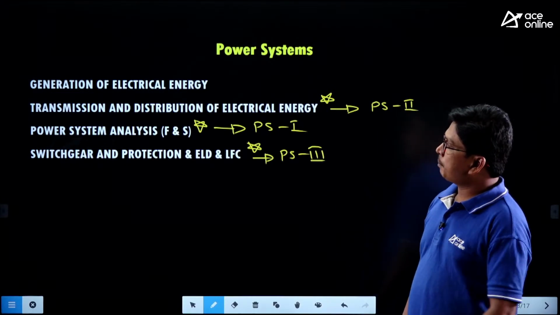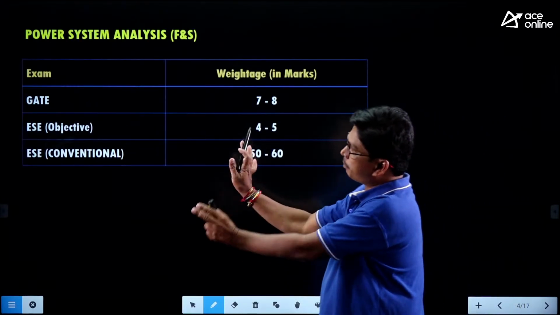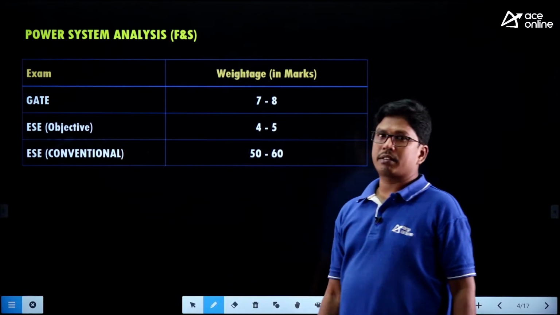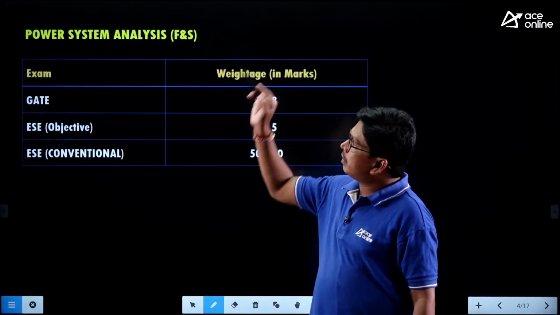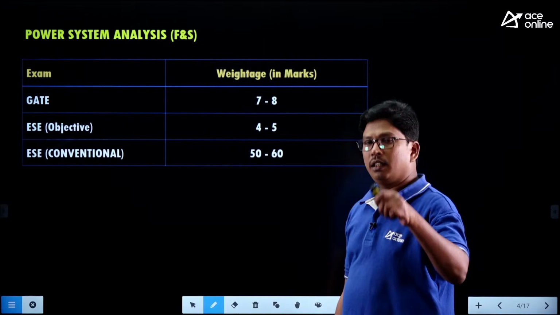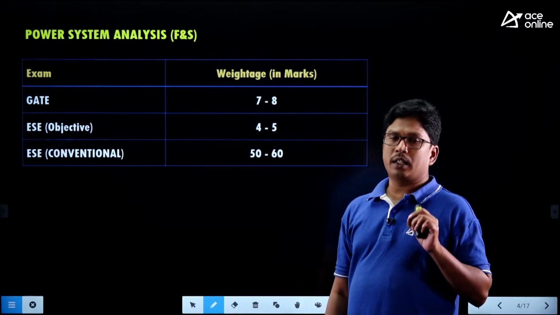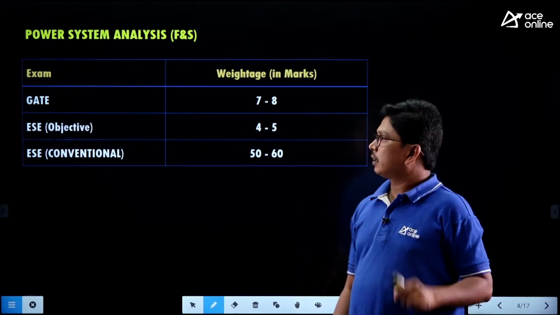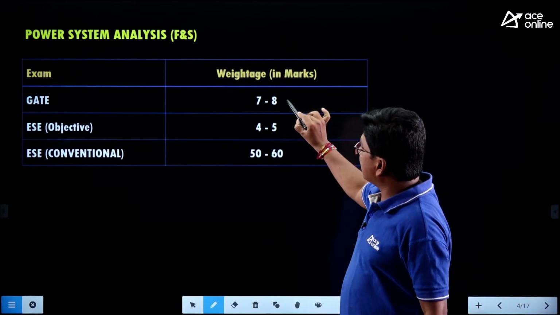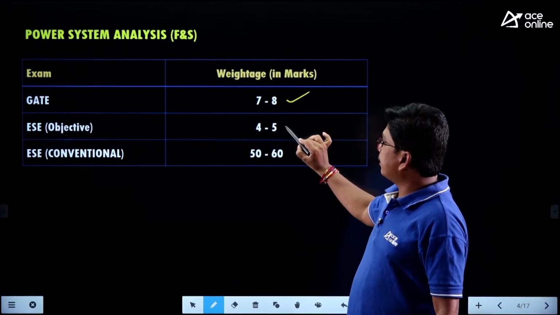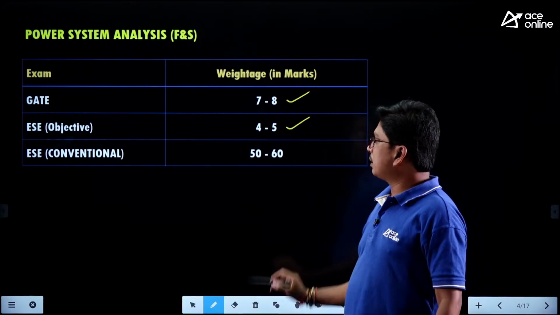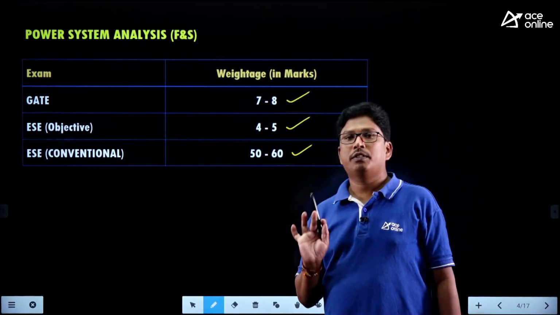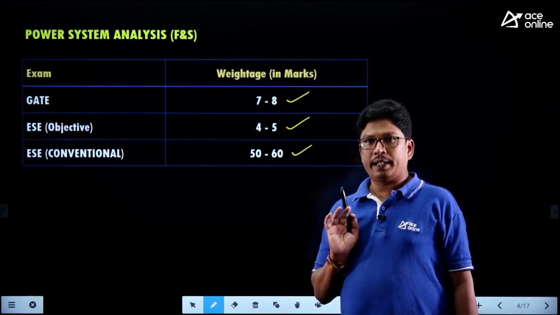Now coming to power system analysis. This is the weightage of power system analysis in GATE, engineering services, and the ESE mains conventional examination. In power system analysis, that is faults and stability along with load flow studies, we have 7 to 8 marks from GATE, 4 to 5 questions from ESE, and in ESE mains we get 50 to 60 marks. So this is the weightage only from faults and stability, that is power system analysis.